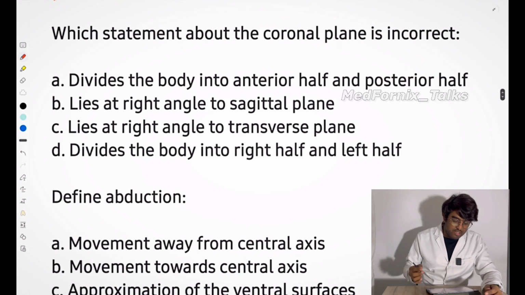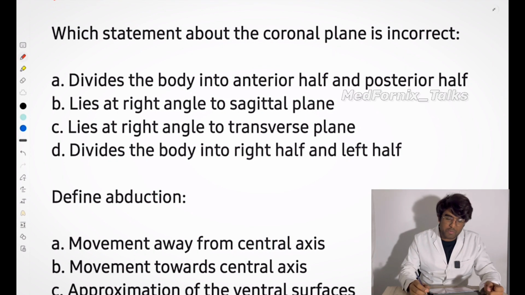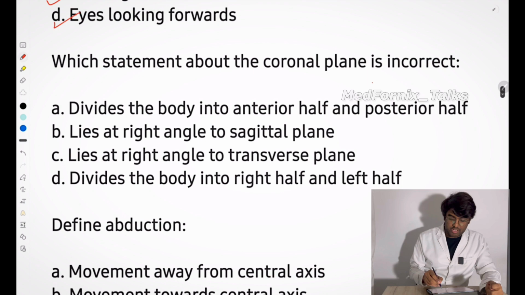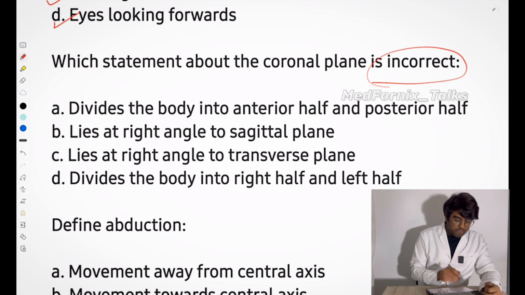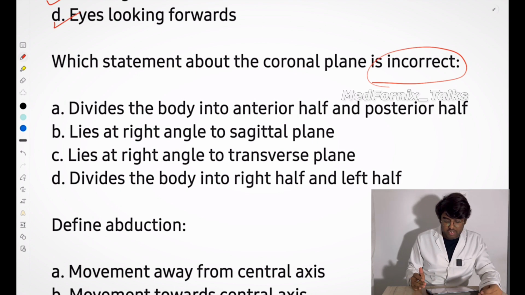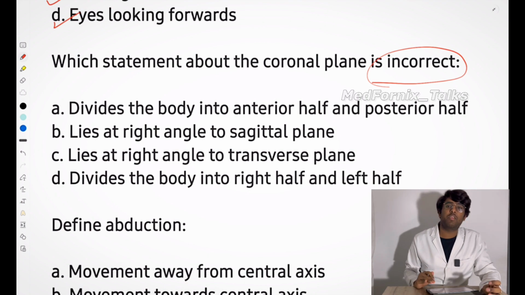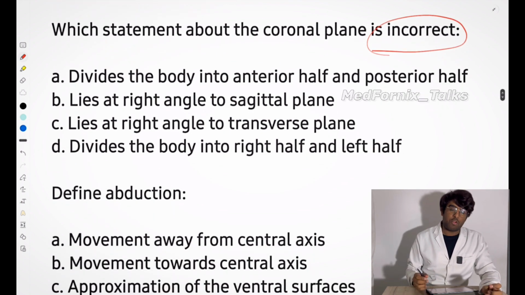So next question is, which statement about the coronal plane is incorrect? Again, they have been focused and stressed here: incorrect. So out of these options, you have to select the incorrect one. First option is divide the body into anterior half and posterior half. Okay, so before that we want to discuss one thing. You know that coronal plane, right?